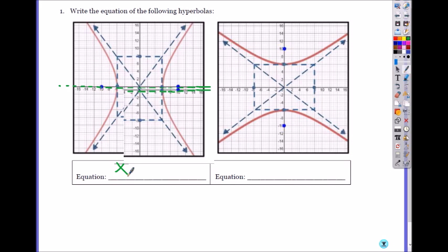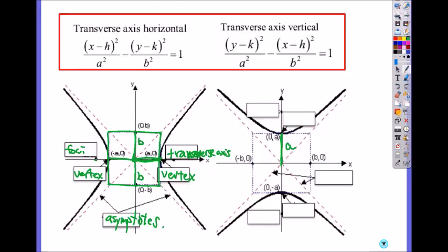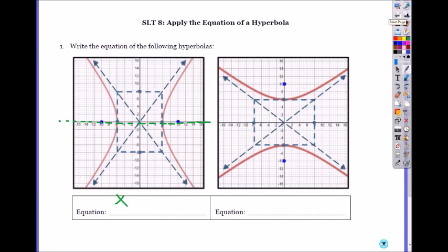And just like the circle and other conic sections, H and K will be the center. So you subtract H and K from the x and y. The center is 0, 0, which makes x minus 0 squared, which is just x squared. Remember, it's minus now for hyperbola. And you do y minus 0, which is y squared, equals 1.